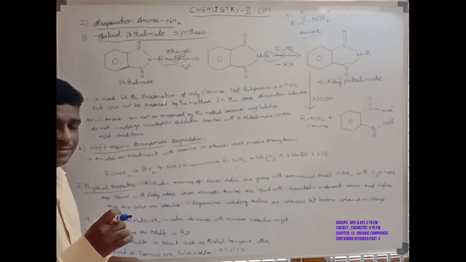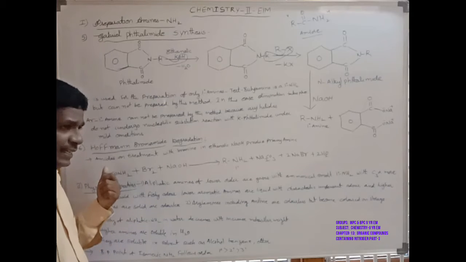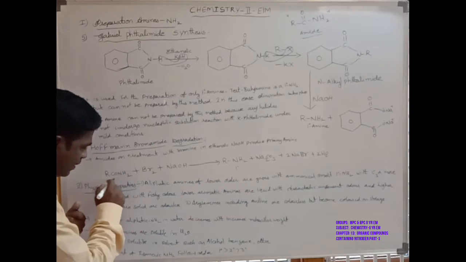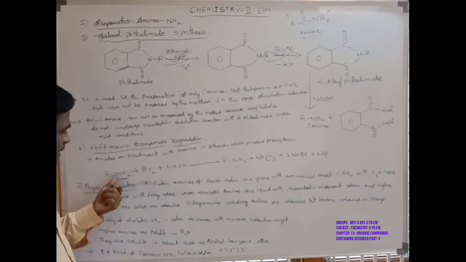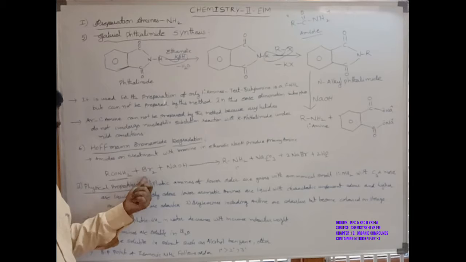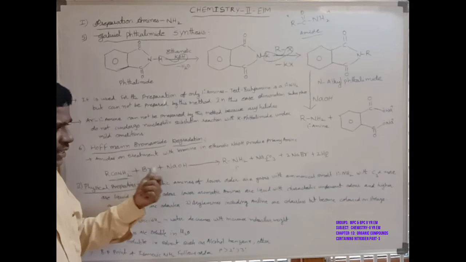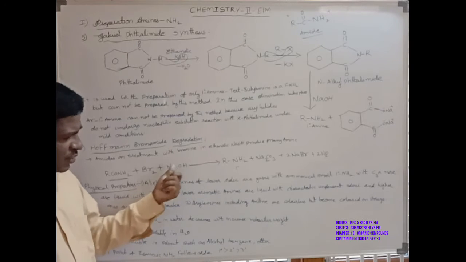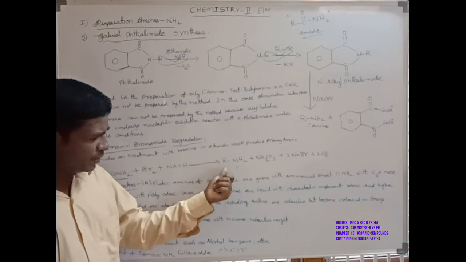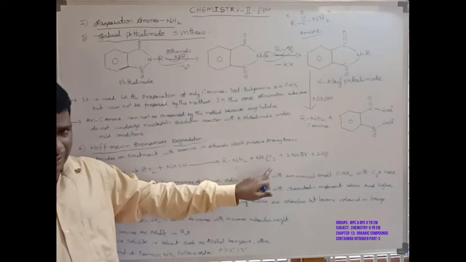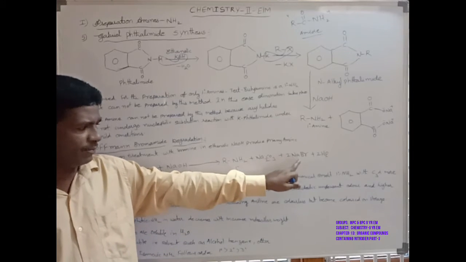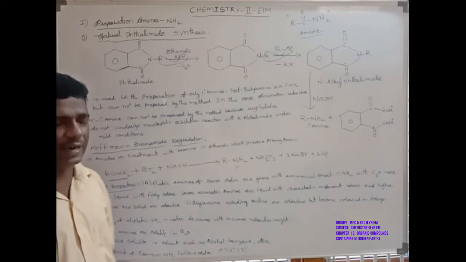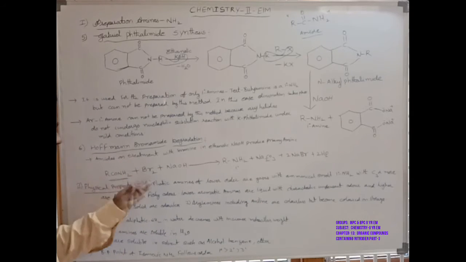In this reaction, the amide RCONH2 is treated with bromine in ethanolic sodium hydroxide solution, producing the primary amine, with removal of sodium carbonate, sodium bromide and a water molecule. That is the Hoffmann bromamide degradation.